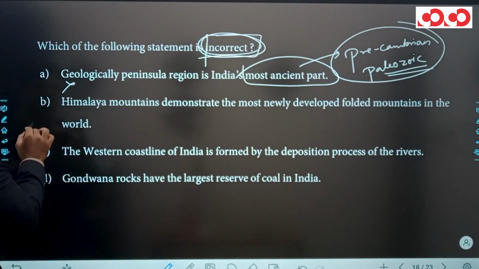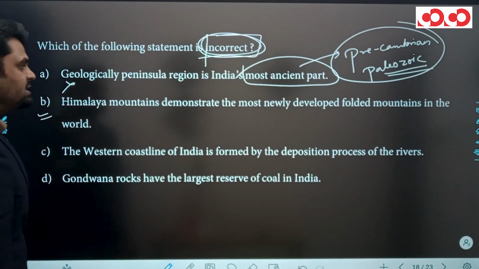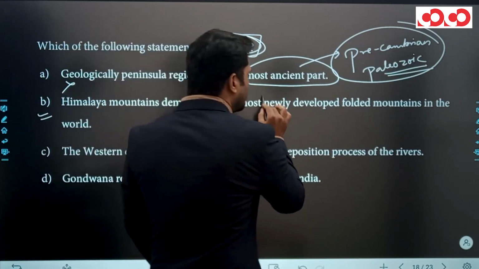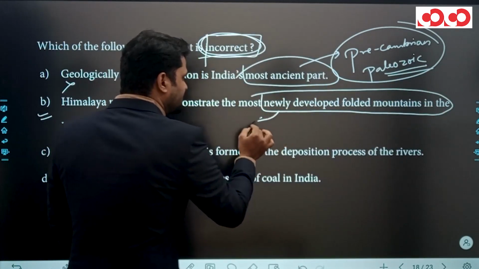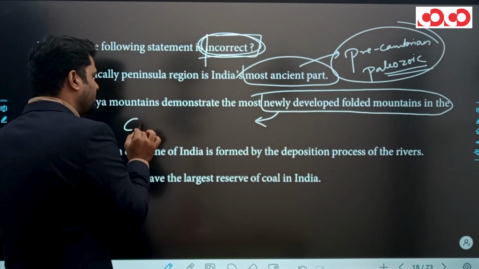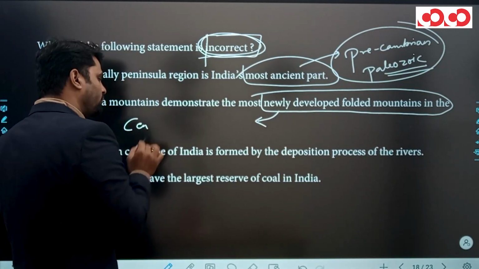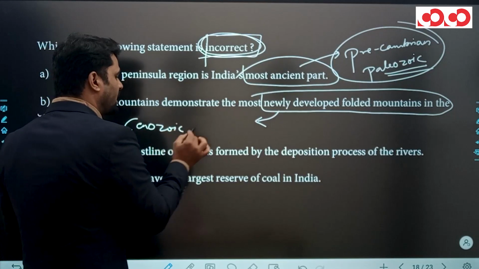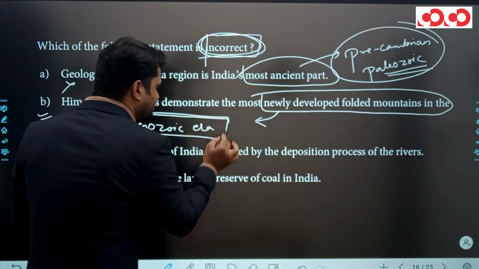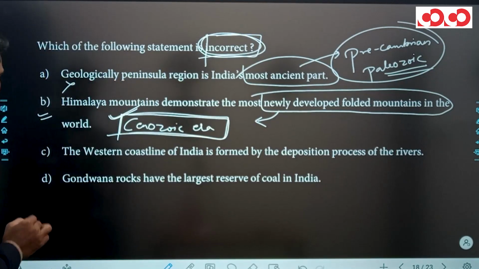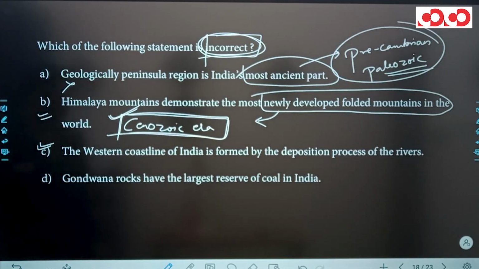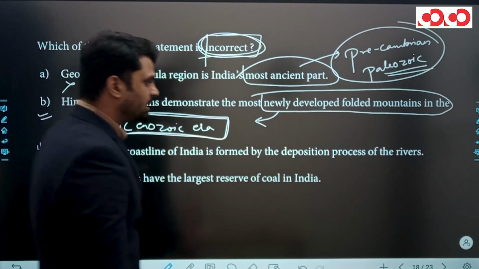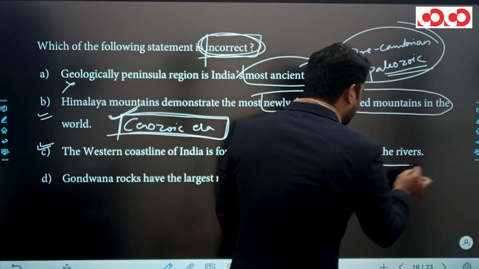The second option is: Himalayan mountains demonstrate the most newly developed folded mountains in the world. Look, this statement is also correct because the Himalaya originated and formed during the Cenozoic era, and this is a very recent era. Clear? The third option is: the western coastline of India is formed by the deposition process of the rivers.